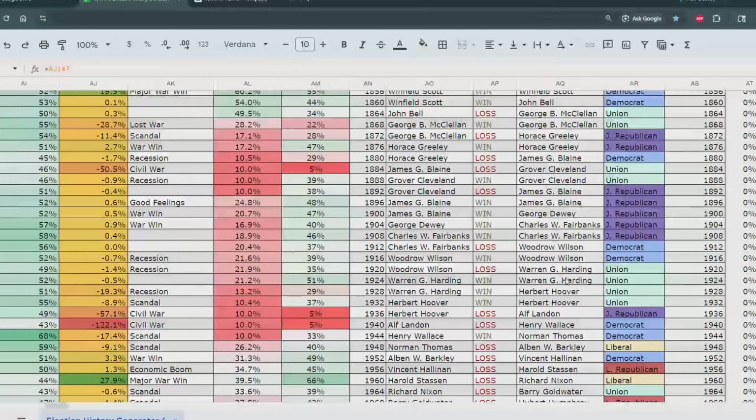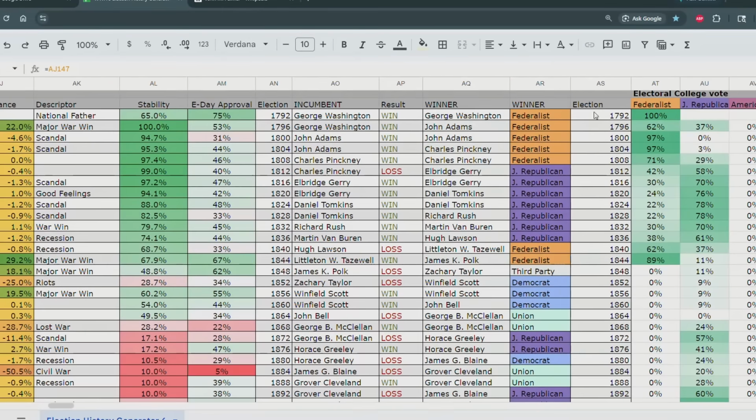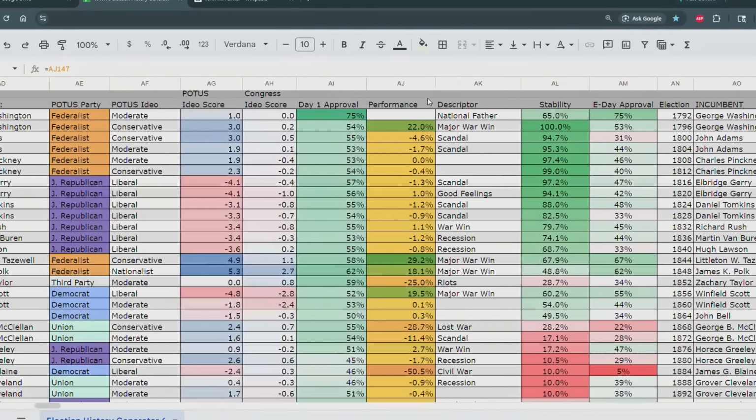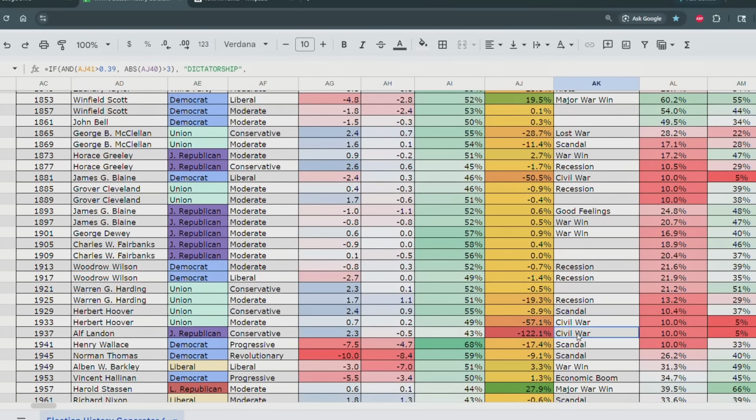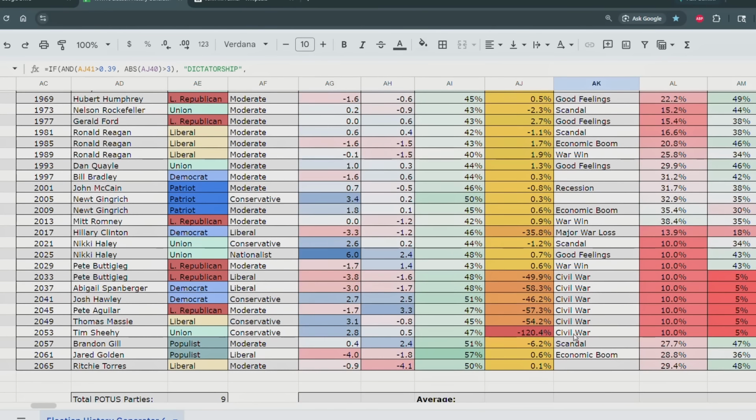Let's see. We can scroll over here to here's the Electoral College vote, but we want to do the more detailed political history. Look at that. Civil War. Oh my god.